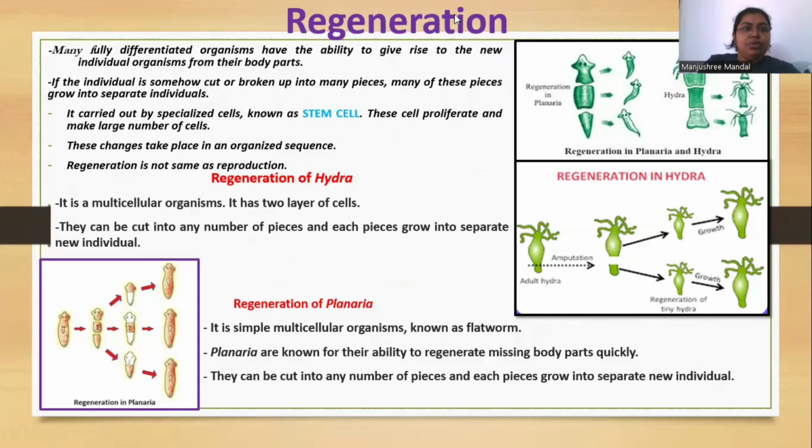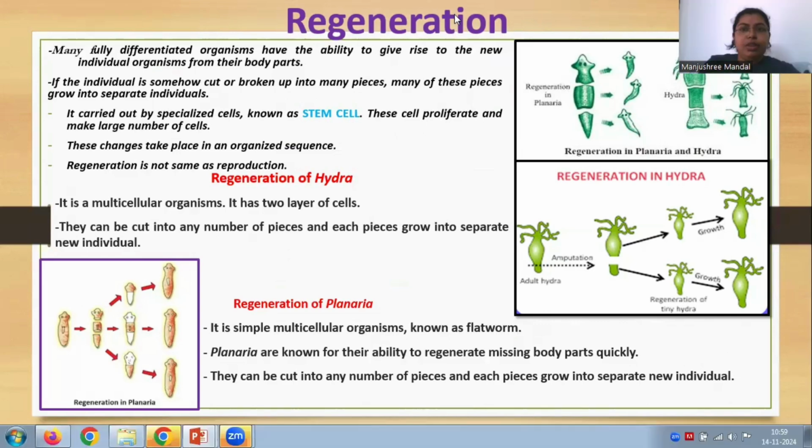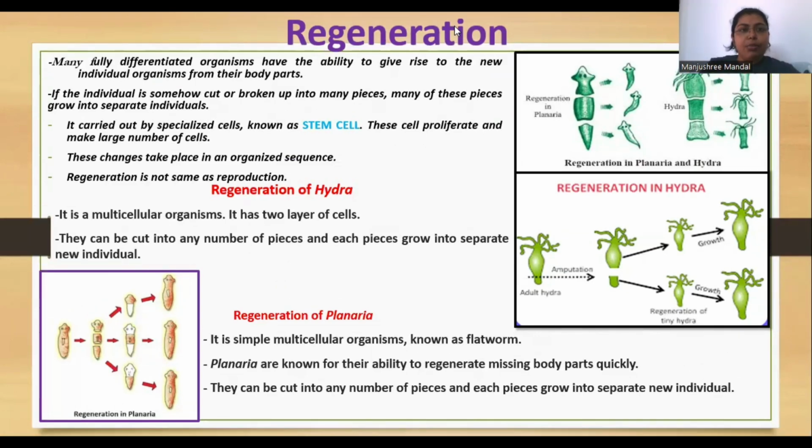If the individual is somewhere cut or broken, in case of Hydra and in case of planaria, the regeneration of planaria.